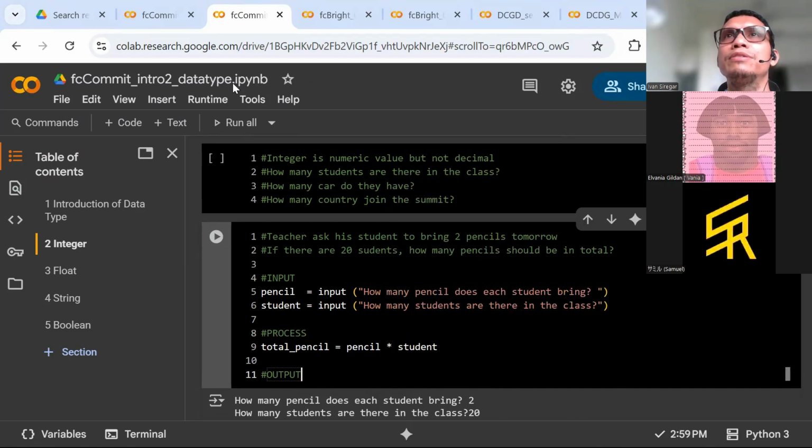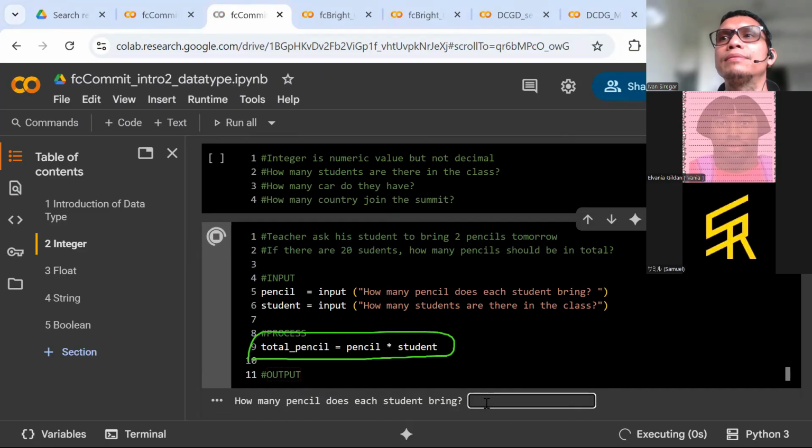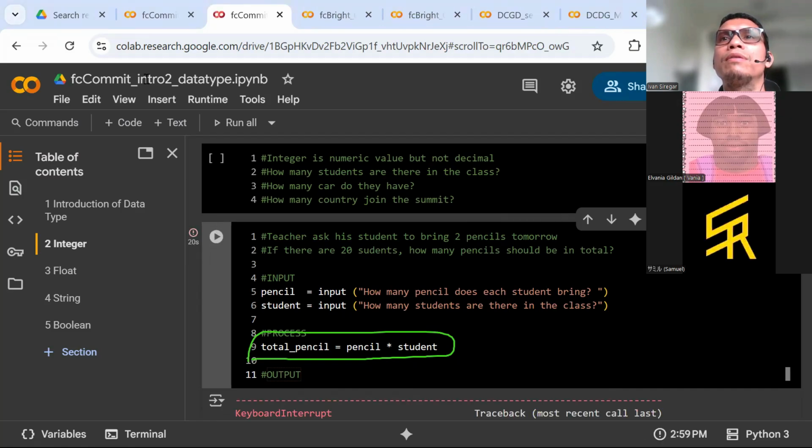Ya, you can adjust your code. Coba tambahkan ini. And after that you run. You check whether your code gets an error or not. Semestinya kodemu akan error karena ada sebuah proses perkalian.